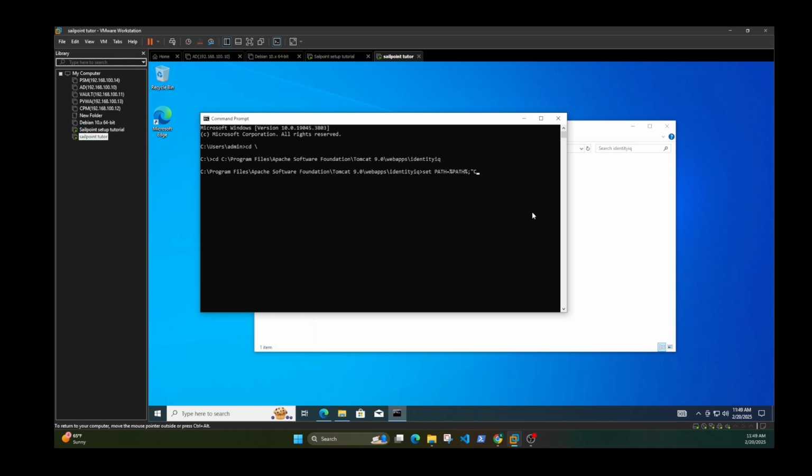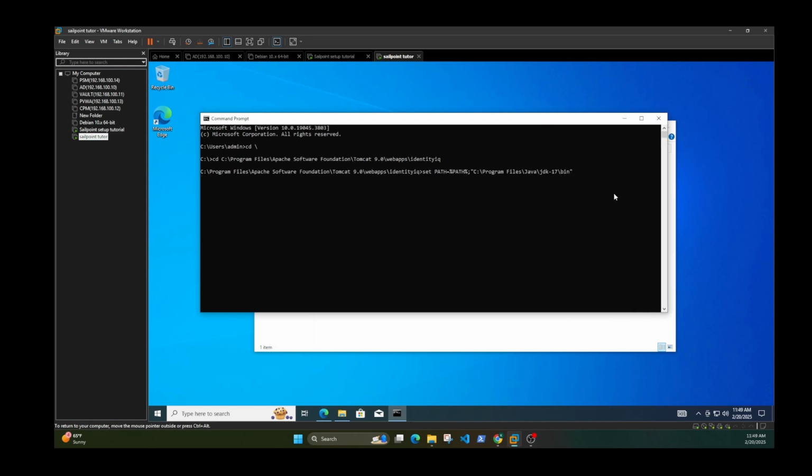So C:\Program Files, and this is the location of where Java is, JDK 17, but it's the bin folder. Let's see, that looks correct. So press enter, and then now you can do jar -xvf